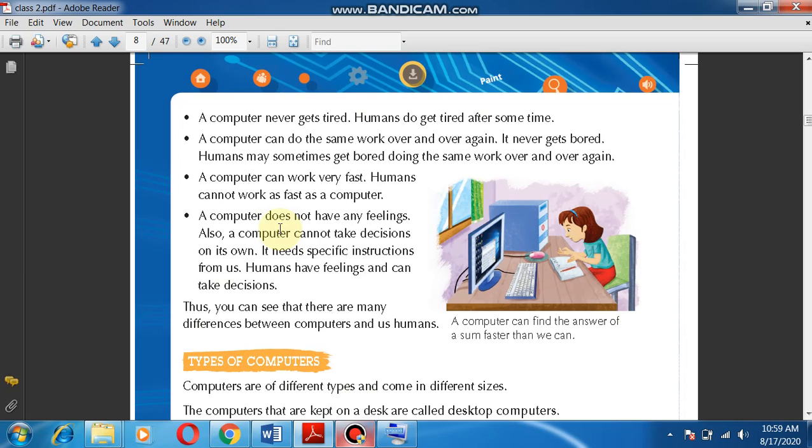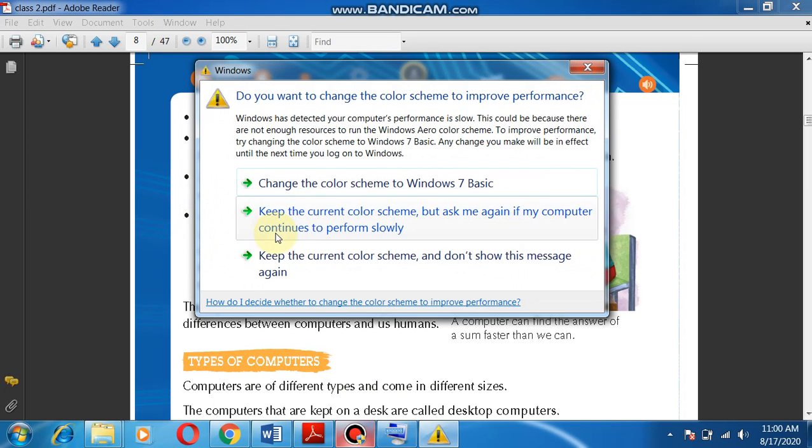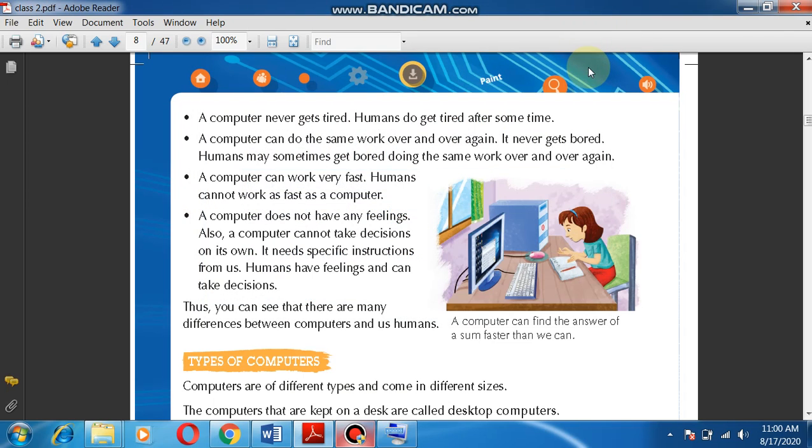If you give it a very large number to multiply, it can do it in less than a second. But if I ask you to do the same task, you require a lot of time. So the speed of a computer is amazing. A computer does not have any feelings. Yes, this is important. We are human beings, we have feelings, we are happy, unhappy sometimes. But a computer does not have any feelings.